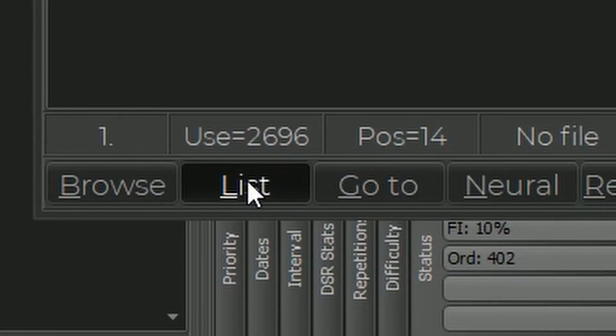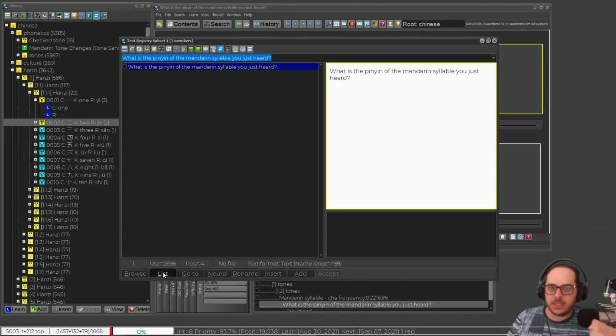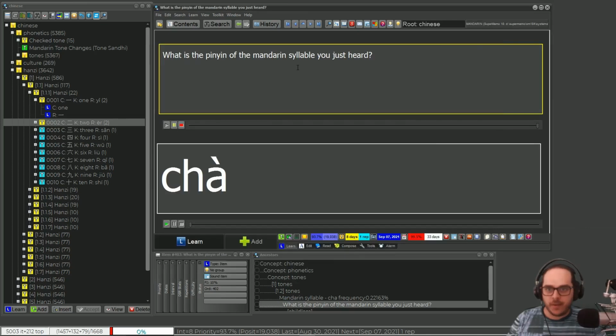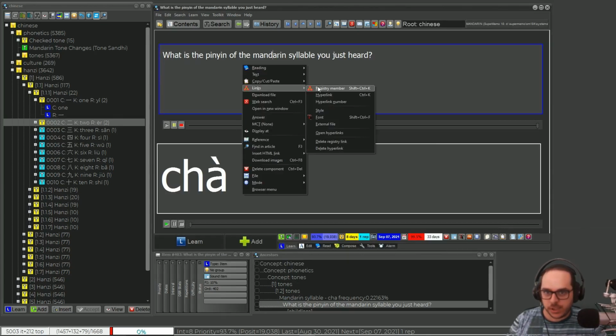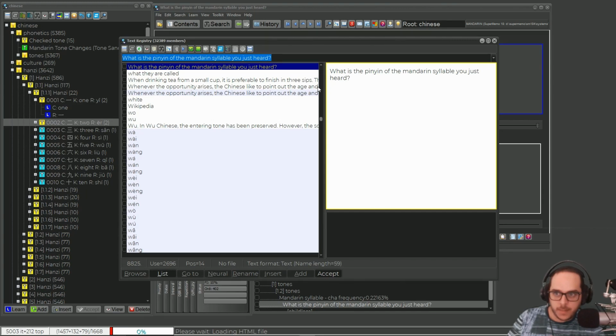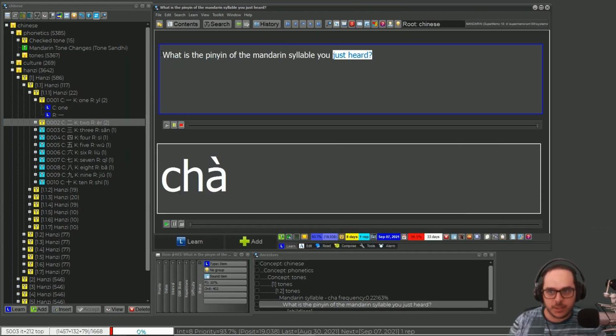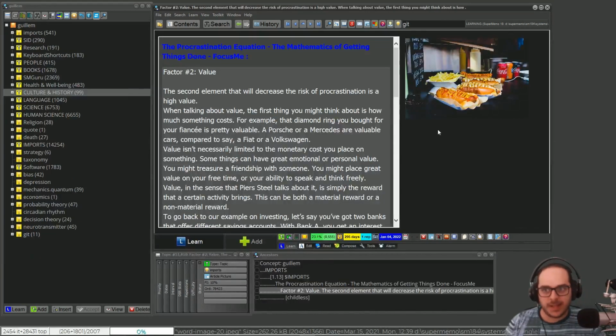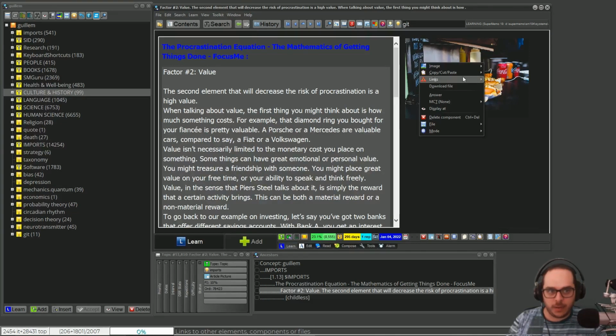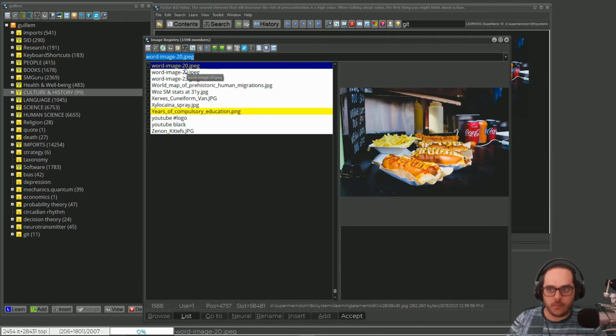If I go to the list, look, oh, more than I thought. 2,000 and some hundred, almost 2,700 elements that are using this very same text. But it's not a text component or a text file. It's a text registry member. So, in other words, if I go here, right click, links, registry member, voila, what is the meaning of the Mandarin syllable? It's actually not a text, there's no text here. It's just linking. This is one random picture. If I go here, links, registry member, is where I can look for another picture, right?